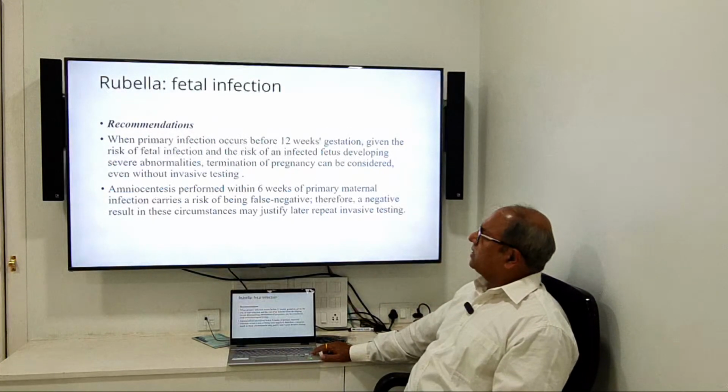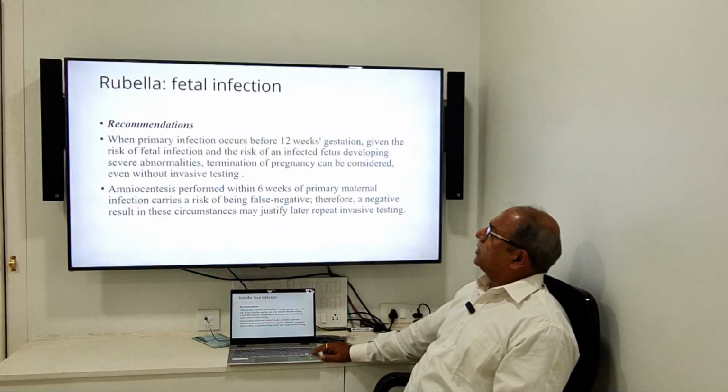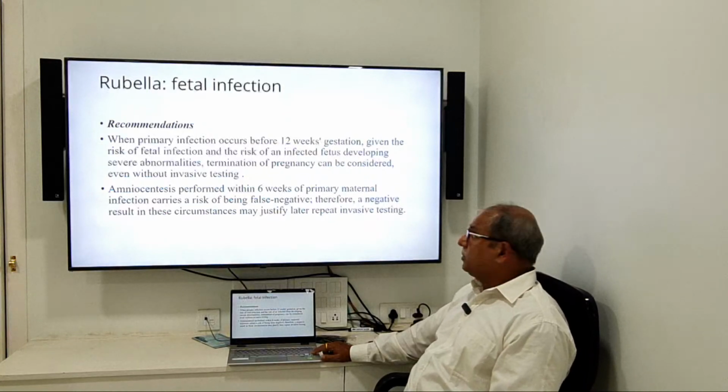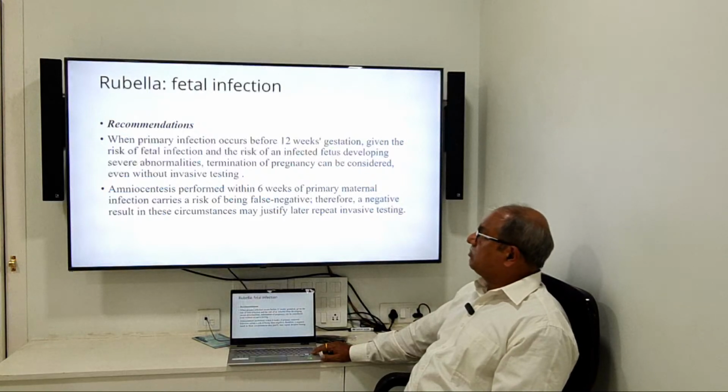How to know the baby is affected or not? Either there will be features in ultrasound or there might be primary infection before 12 weeks. Given the risk of fetal infection and risk of the infected fetus developing severe abnormalities, here if it is confirmed, then termination of pregnancy can be considered even without invasive test.